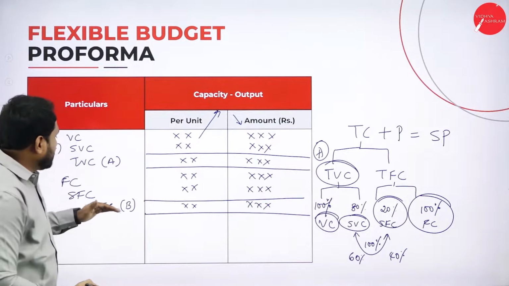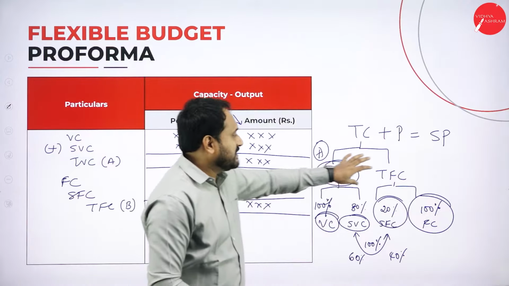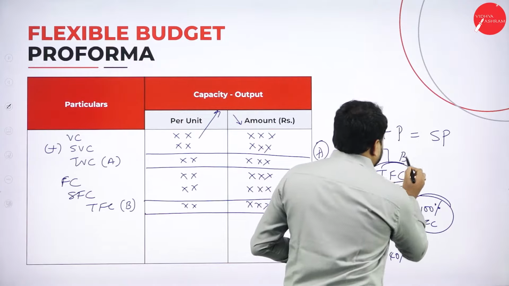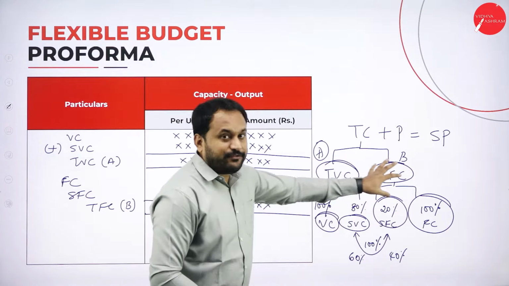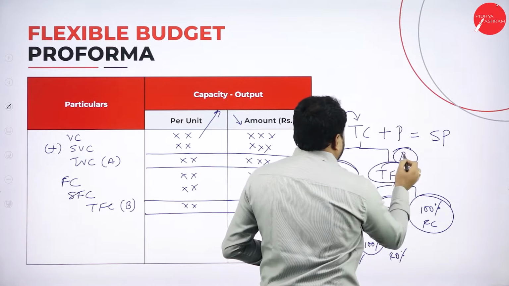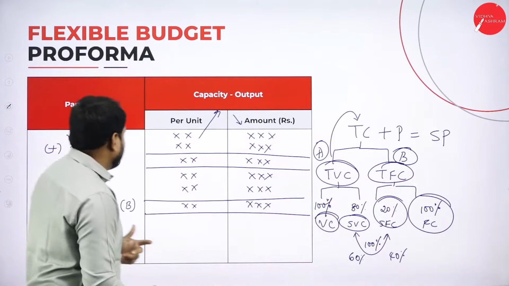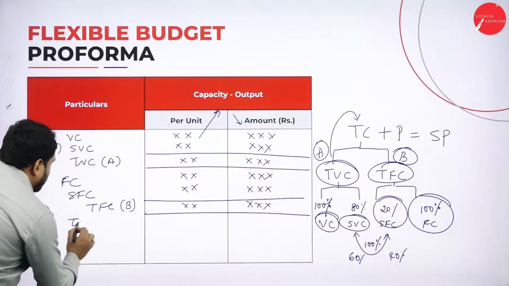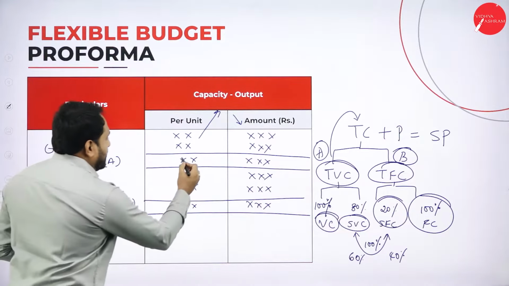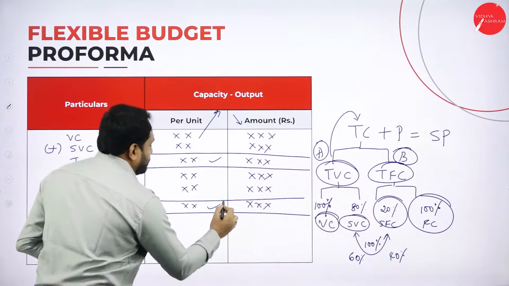Now understand, this is a very simple format for how to prepare a flexible budget. What we have done is TVC and we have taken TFC. Now we denote that TFC as B. A and B if you add, you will get something. This is what is called total cost. So total cost is what? A plus B. That means this one and this one.